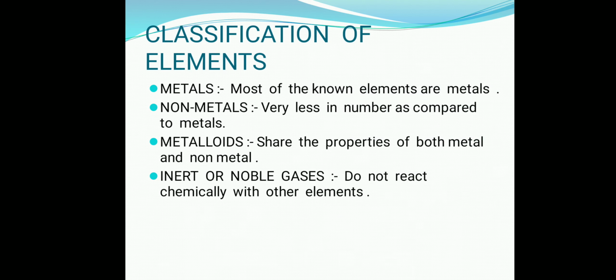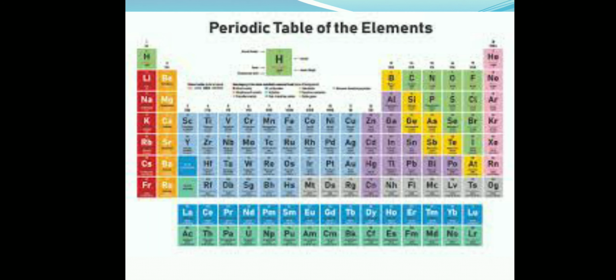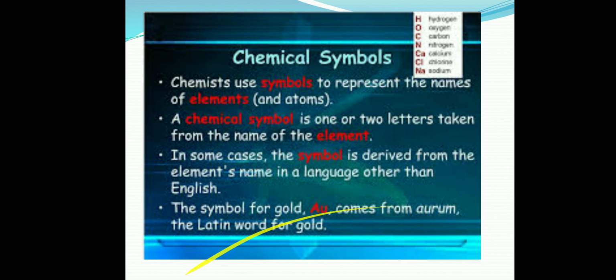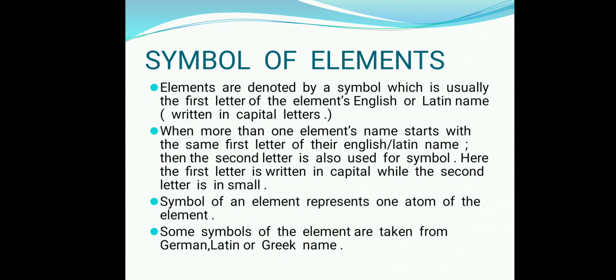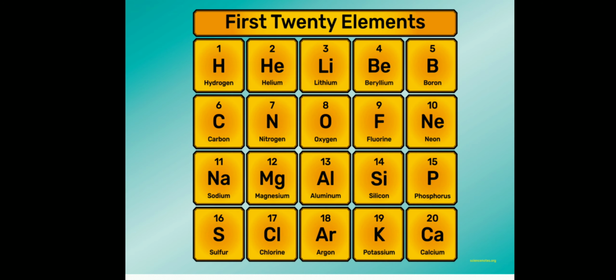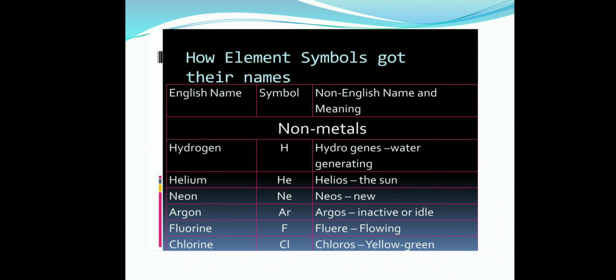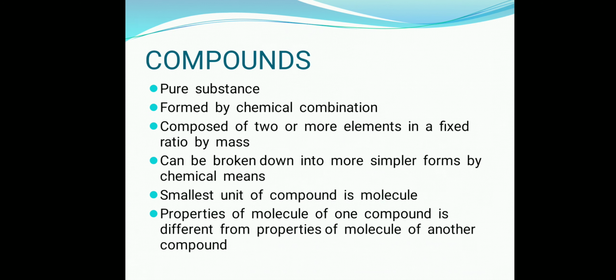We have seen the different types of elements in the previous class. We had also seen the periodic table and the chemical symbols of the elements. We have seen all these in the previous class. Today we have to start with compounds.